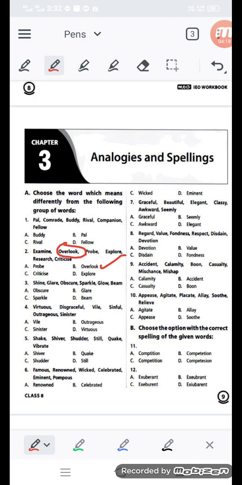But what is not coming with this? The word obscure. Obscure is not glaring or sparkling or shining. So here obscure means not shining. So this word is the odd word from the rest of the words.